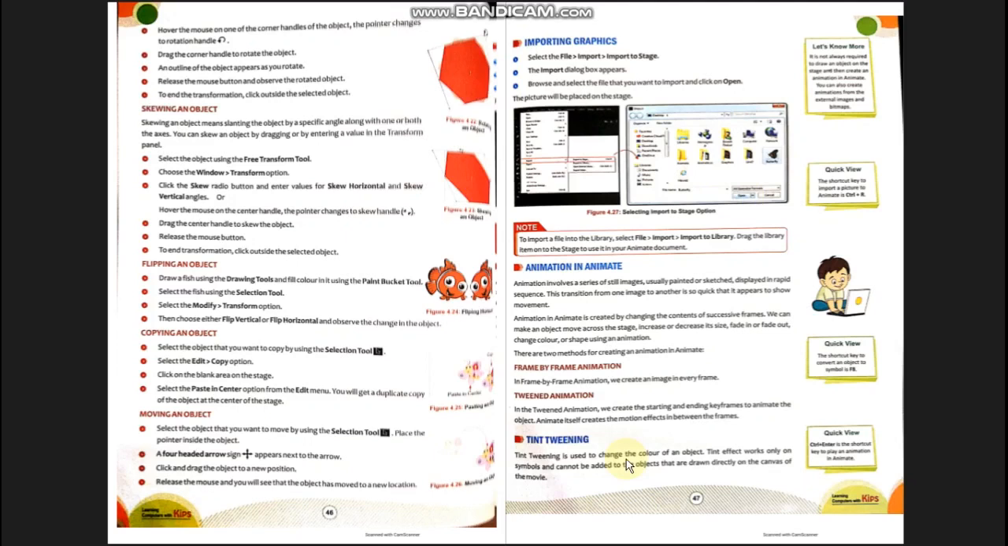Now students, the next topic of learning is animation in Animate. What is an animation? Animation involves a series of still images, usually painted or sketched, displayed in rapid sequence. This transition from one image to another is so quick that it appears to show movement. To understand this paragraph, student, just imagine your childhood when you have created a simple animation by using your notebook.